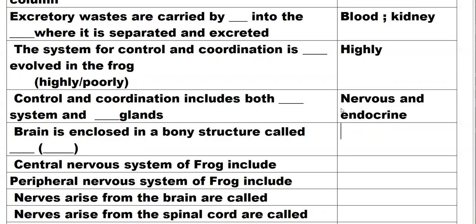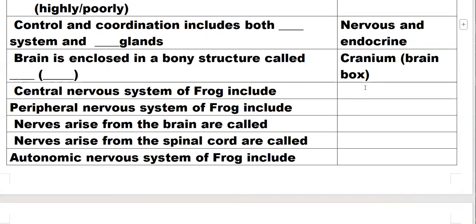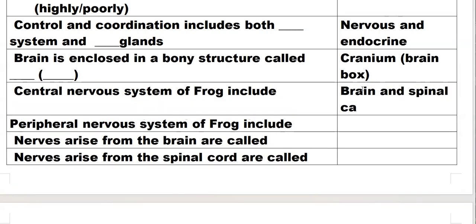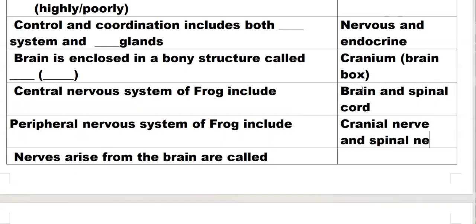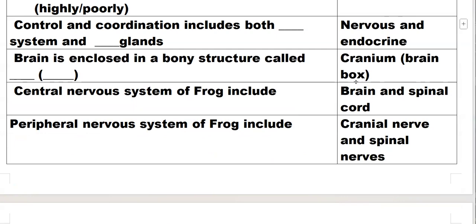The brain is enclosed by a bony structure called the cranium, which is also called the brain box. The central nervous system of frog includes the brain and spinal cord. The peripheral nervous system includes nerves from the brain, that is cranial nerves, and nerves from the spinal cord, that is spinal nerves.